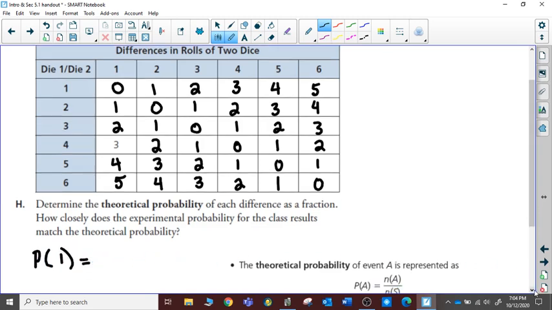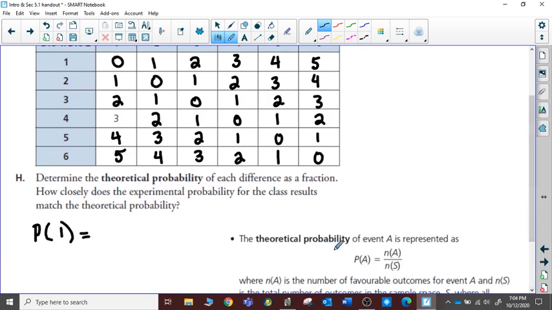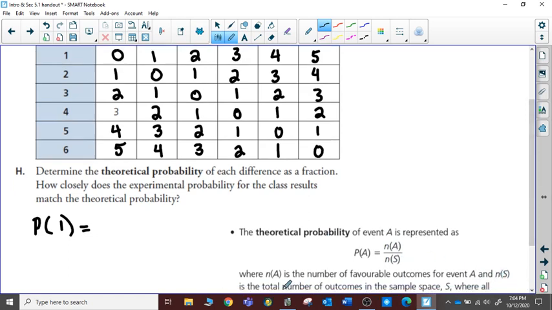Now, to get theoretical probability, we're talking about the number of ways the event can occur over n of s, which stands for the total number of outcomes in the sample space. We just drew in that there are 36 different possible outcomes. So the number of times that we see 1 occur in the possible outcomes over the entire sample space.